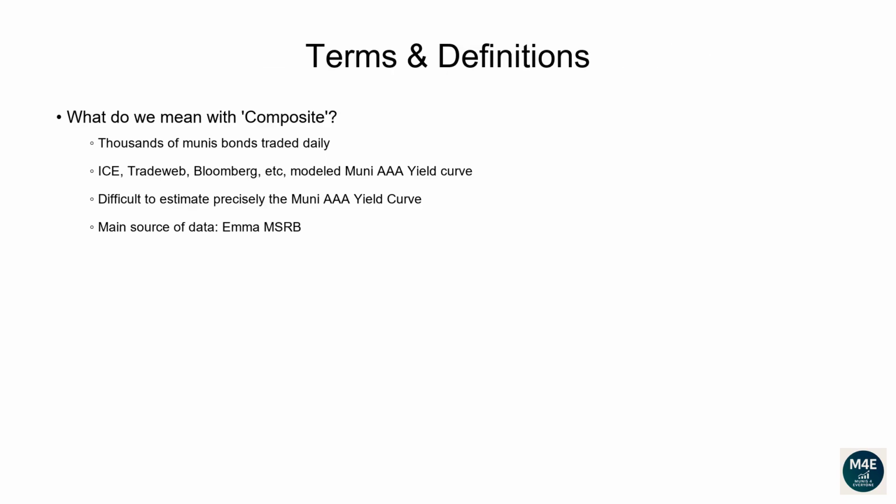Terms and definitions. What do we mean by composite? Every day, thousands of muni bonds are traded, as you can freely see on the EMMA website. Different data providers like ICE, TradeWeb, Bloomberg, to name a few, provide their model-implied muni AAA yield curve. Given that it's very difficult to tell which curve is more accurate on any given date, we compute for every tenor the average of the yield curves available to us, plus some extra adjustments. Currently, we manually capture yield curves and bond yields available from the EMMA MSRB portal.